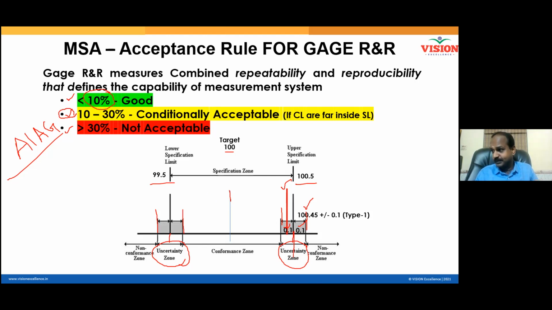If 10% itself can make some of your good products get rejected, then what will happen when you have an uncertainty zone of 30%? It is only conditionally acceptable, right? So don't think that you can go for an error up to 30%.